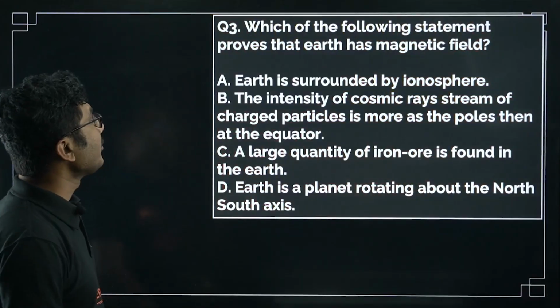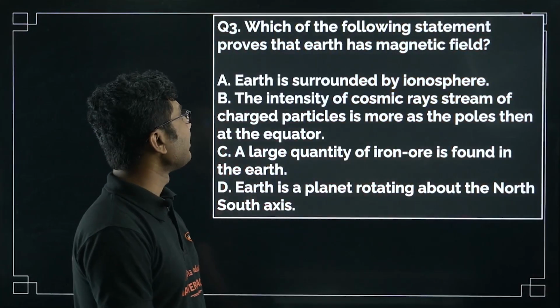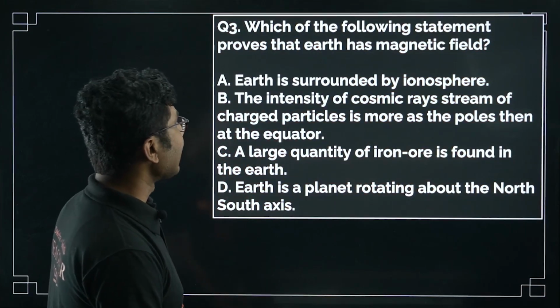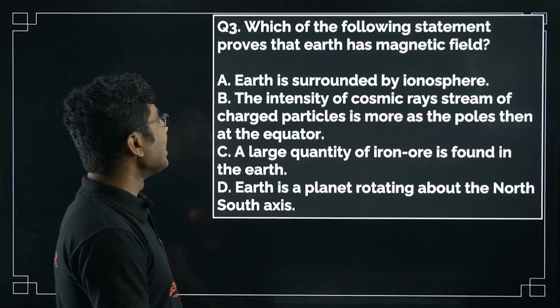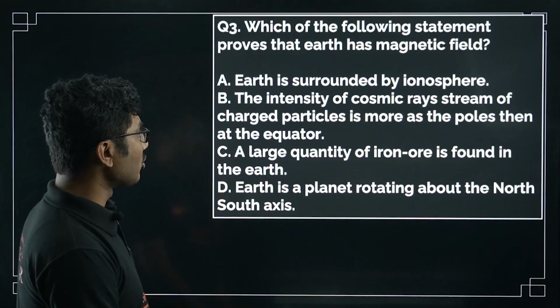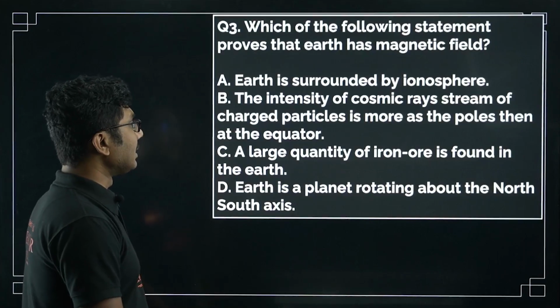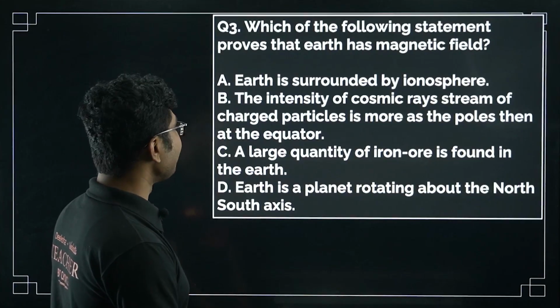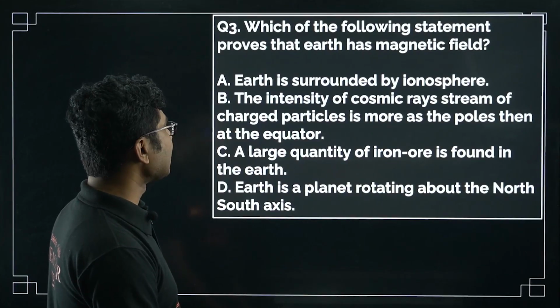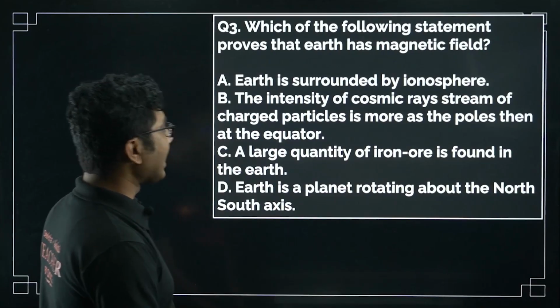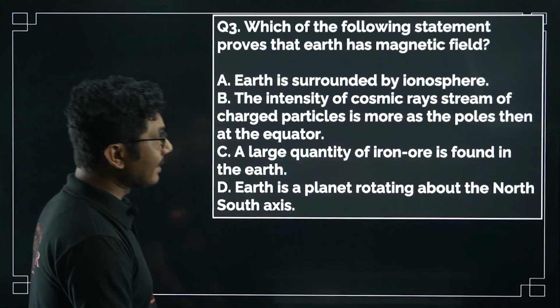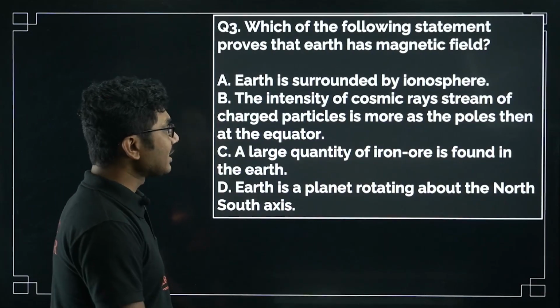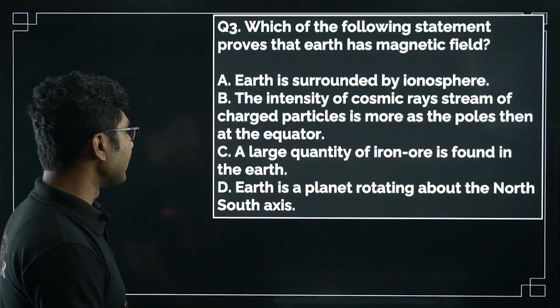Now let's move on. Which of the following statements proves that Earth has a magnetic field? Earth is surrounded by the ionosphere. The intensity of cosmic ray streams of charged particles is more at the poles than at the equator. A large quantity of iron ore is found in the Earth.